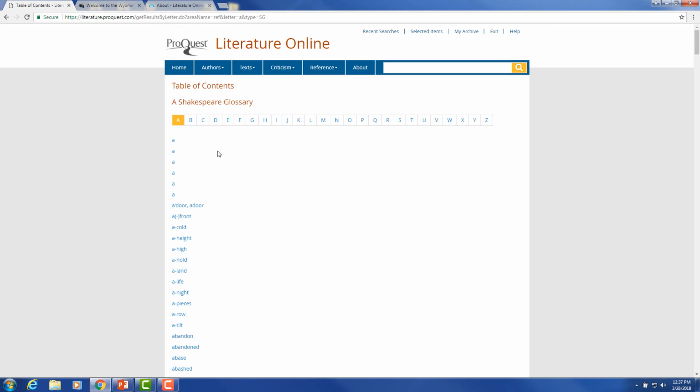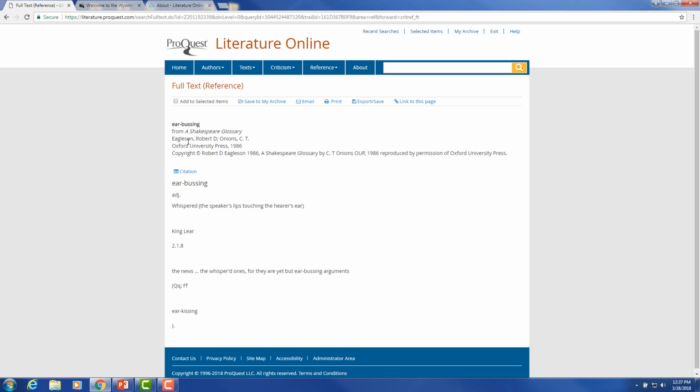Here we can browse alphabetically. For example, I'm going to click on E and ear bussing, and you'll see that it's listing its citation information. It's whispered, the speaker's lips touching the hearer's ear, and you can find it in King Lear in this part of the play.